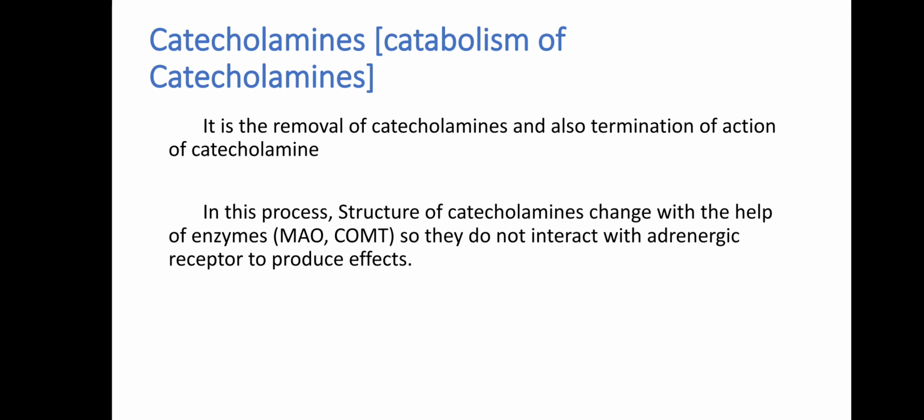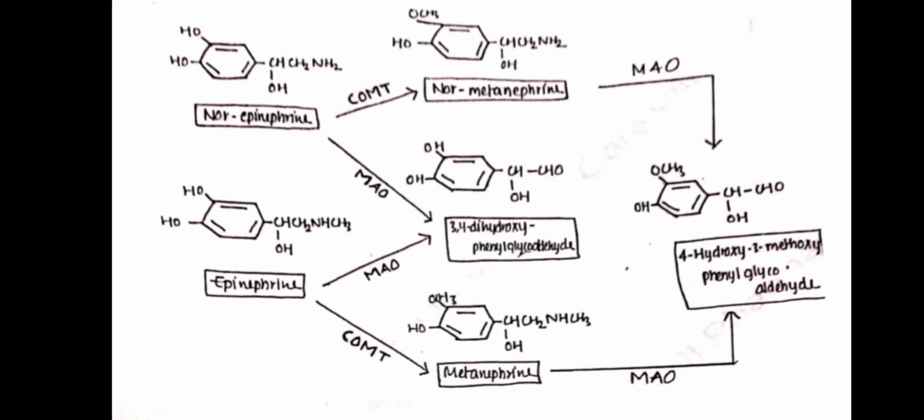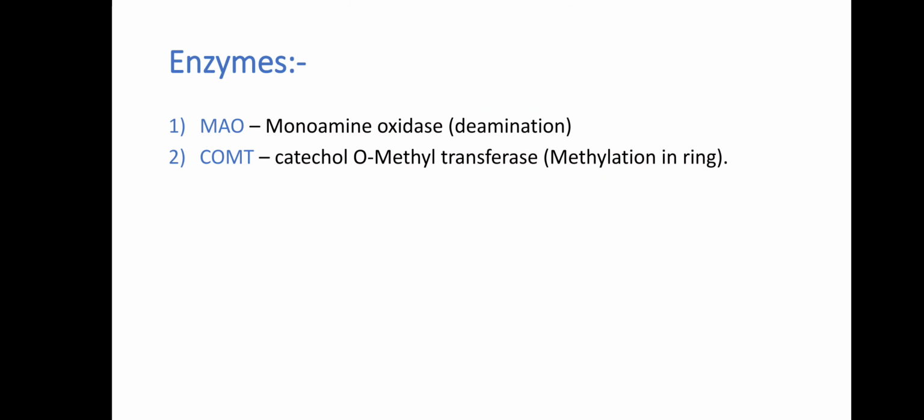Catabolism of catecholamines. It is the removal of catecholamines and also the termination of action of catecholamines. In this process the structure of catecholamines is changed with the help of the enzymes MAO and COMT, so they do not interact with adrenergic receptors to produce effects. Representation. The enzyme MAO is monoamine oxidase, which performs deamination. COMT is catechol O-methyl transferase, which performs methylation in the ring.